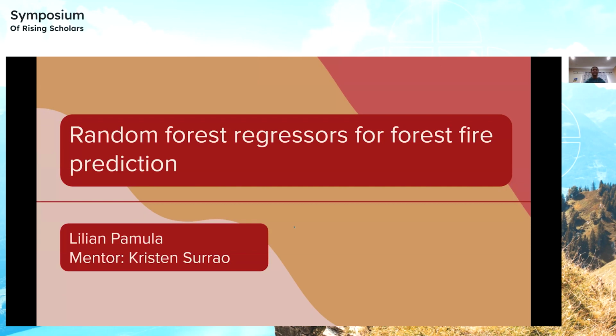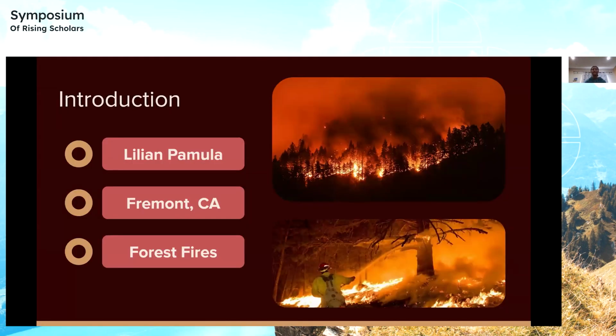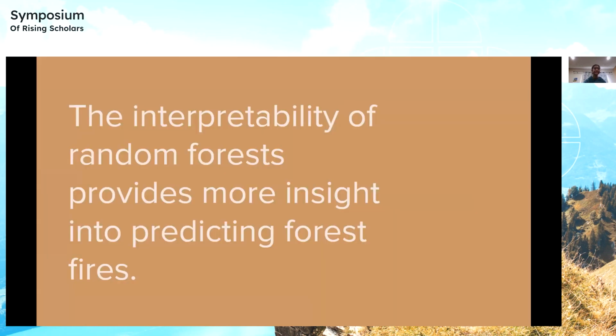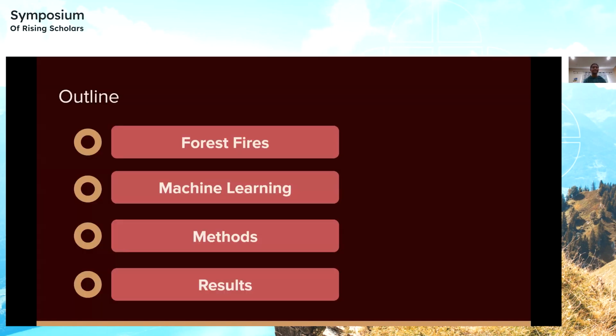My presentation is on random forest regressors for forest fire prediction. So, a quick introduction, like I said, my name is Lilian Pamula, and I'm from Fremont, California, which is in the Bay Area. And I chose forest fires because it has heavily impacted the area in which I live in. So my presentation will be about the interpretability of random forests and how they can provide more insight into predicting forest fires than other methods.